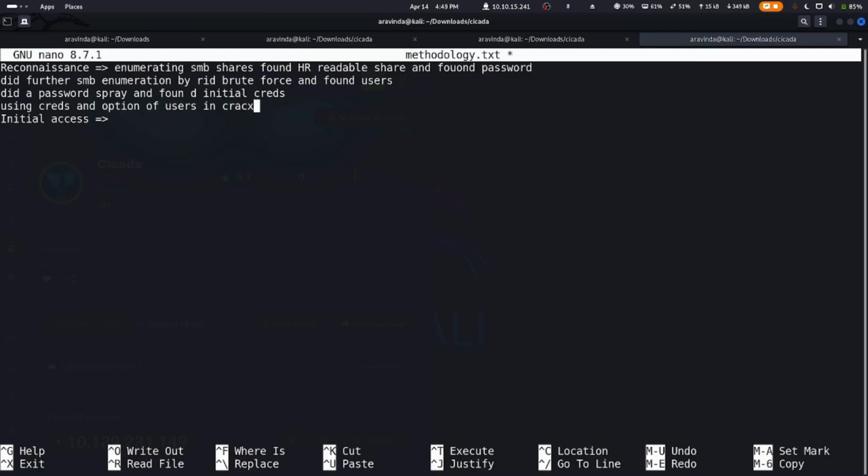So using the users option in CrackMapExec, we did SMB enumeration and found another user's creds. So we found another user with his password in the comment.